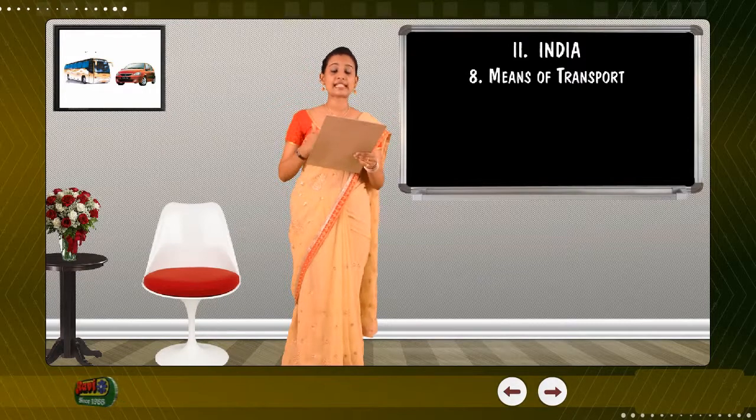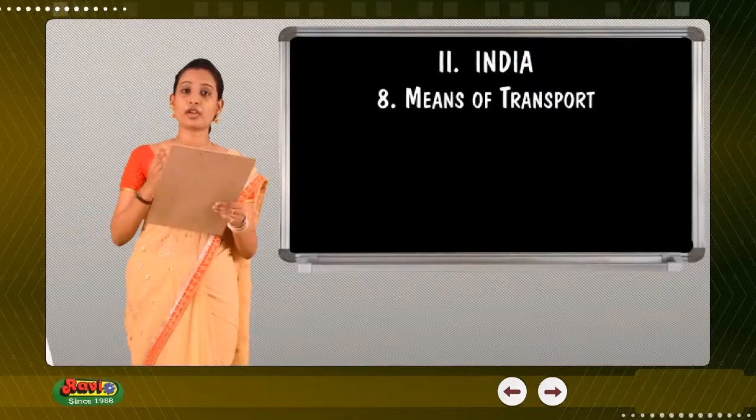Until the 20th century, and in many places until the middle of that century, people, animals, and water were the primary modes of transport. Bullock carts, rickshaws, cars, buses, trucks, trains, boats, ships, aeroplanes, and helicopters, etc., are examples of